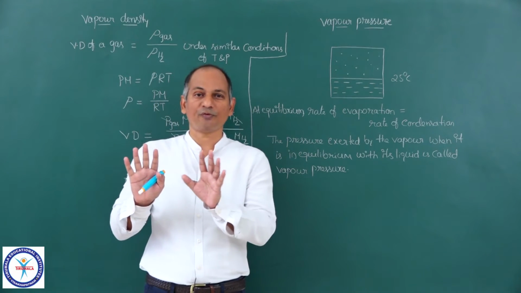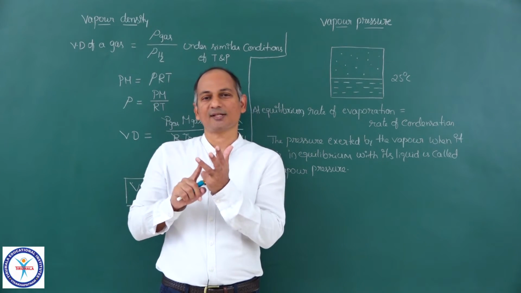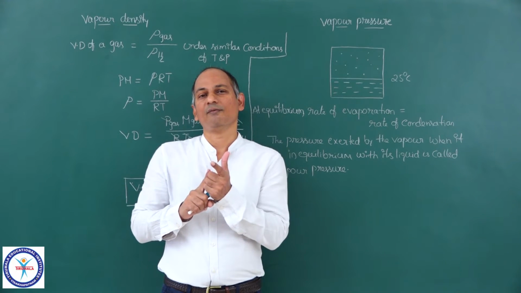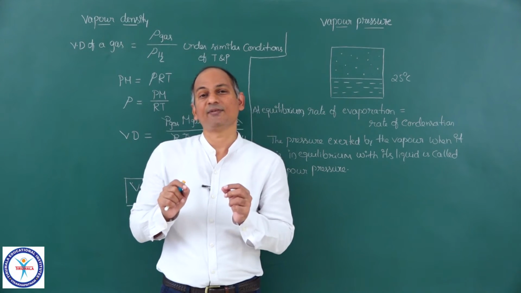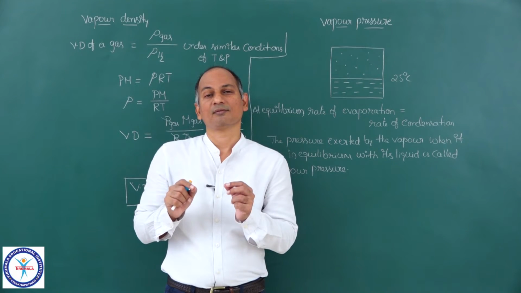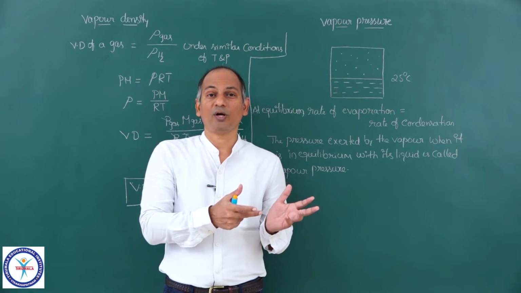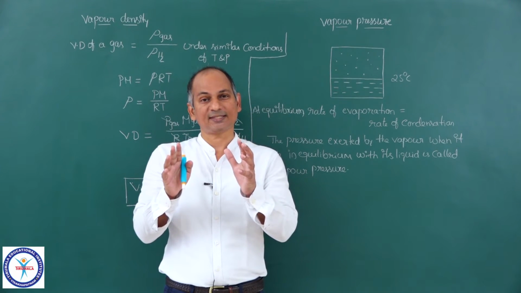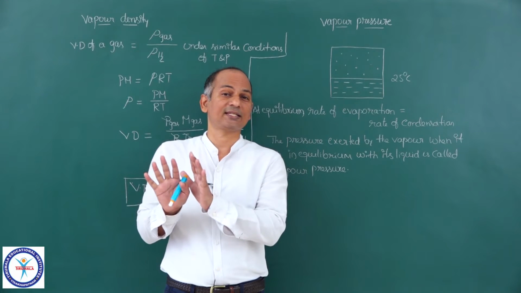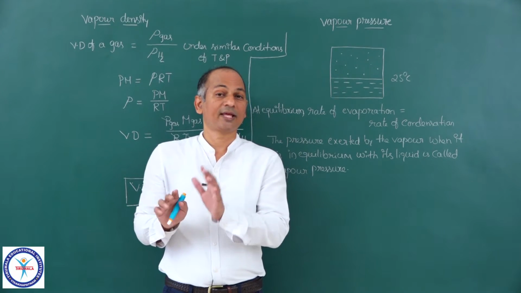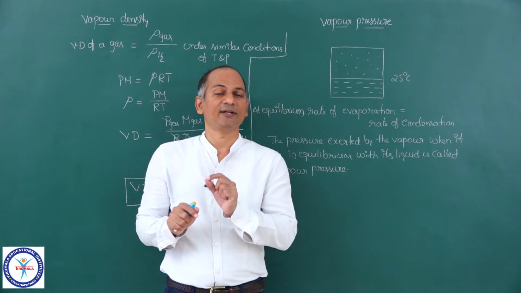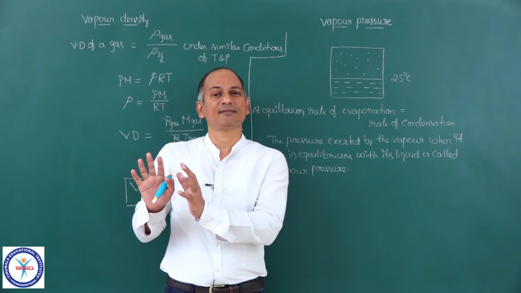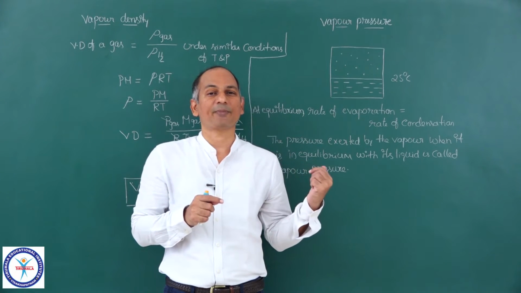We have seen so far all such cases: Charles law, Boyle's law, Avogadro's law, wherever gas is involved, the ideal gas equation. In none of the cases which we have seen so far, the gas is in equilibrium with its liquid.